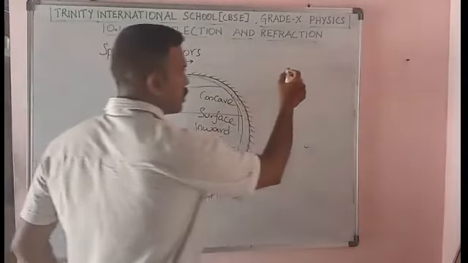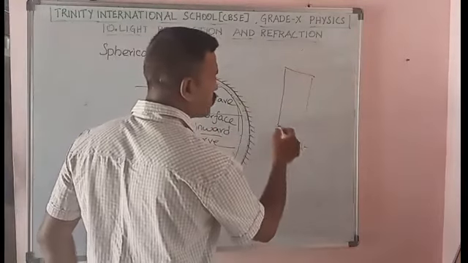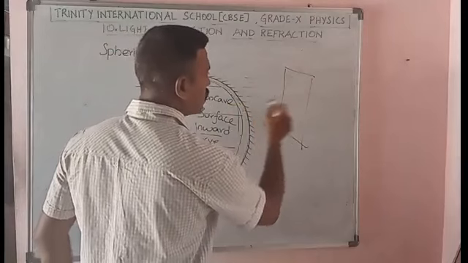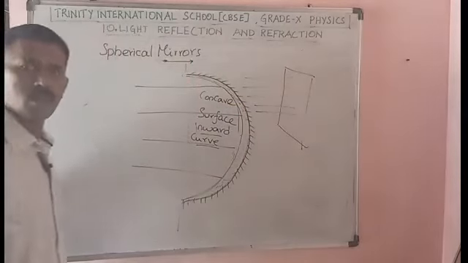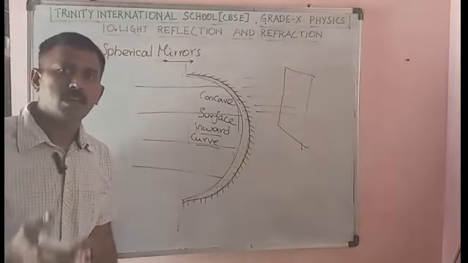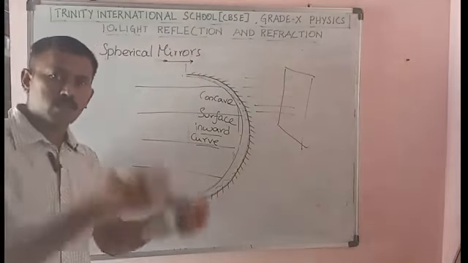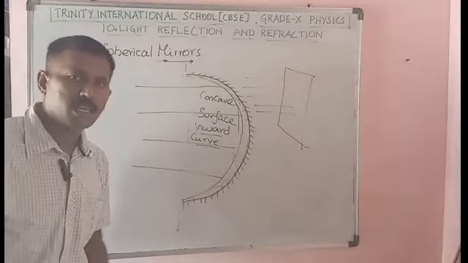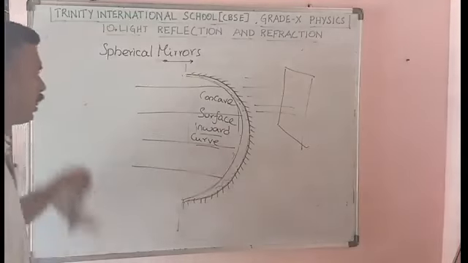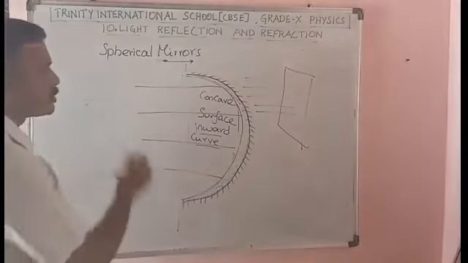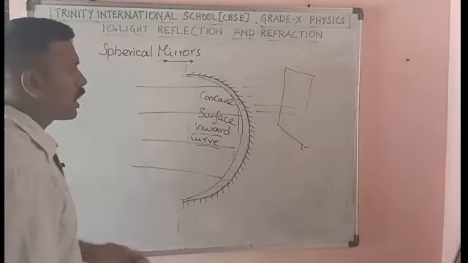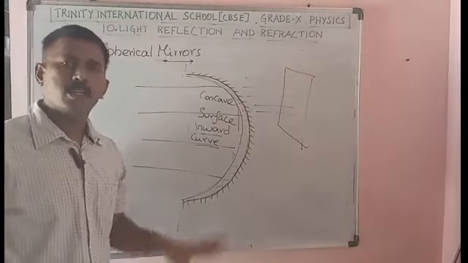As with a plane mirror, how does it happen? So all the light rays will come. Okay, how is the image of an object seen in the mirror? The light rays will come from the object and it will form an image in the mirror. Similarly, the light rays will come and meet the concave mirror.